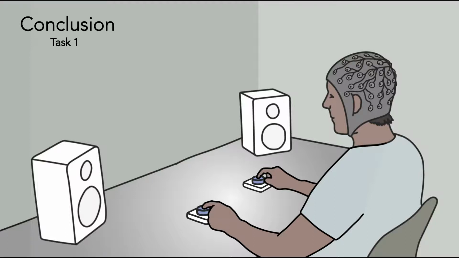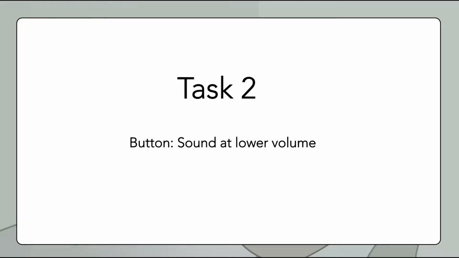Next, the authors went on to test other situations. What happens, for example, if participants respond to the volume of the sound, which has nothing to do with its content, location, or the conflict? During task 2, the participant has one button in front of them and has to push it when the volume of the sound is lower compared to the other trials.